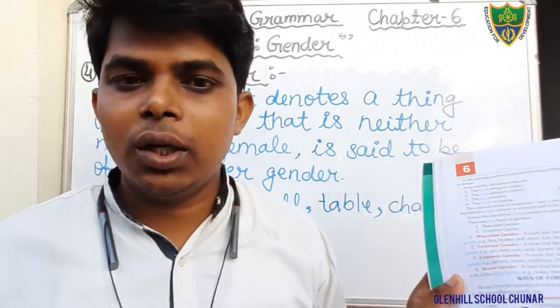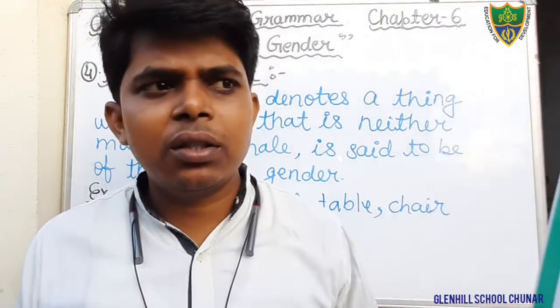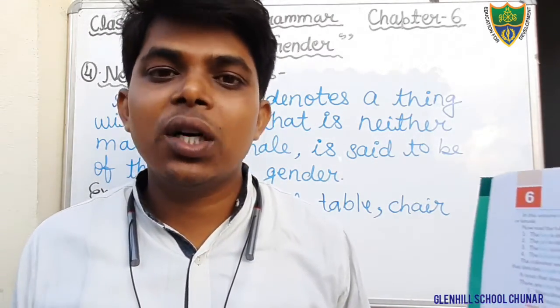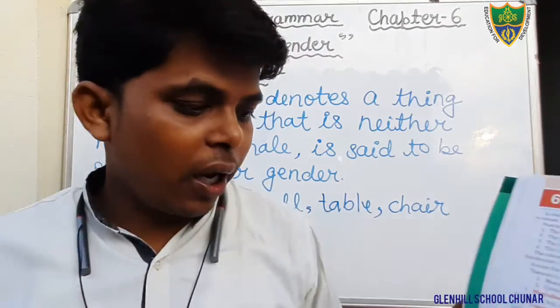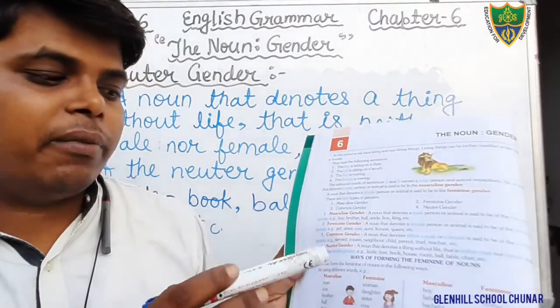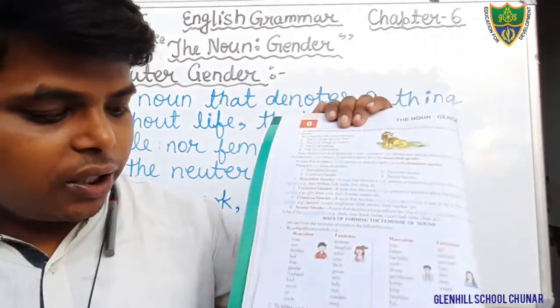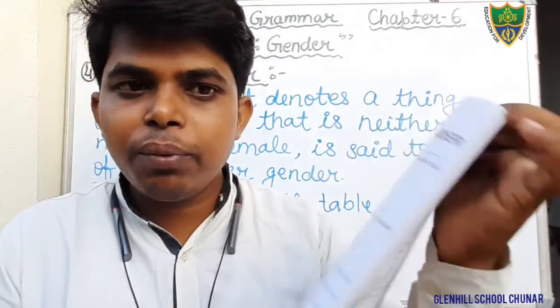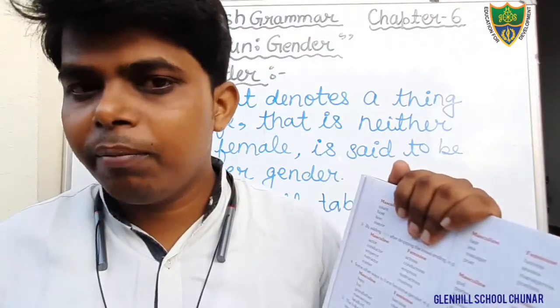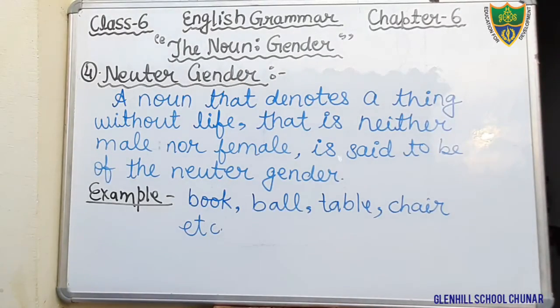There are some rules, but for the maximum number you have to learn the words. Therefore I suggest you learn all these masculine, feminine genders, which are given at page number 24 and 25. Okay students, so just complete all these things, just learn all these things which are given in your book at page number 24 and 25.